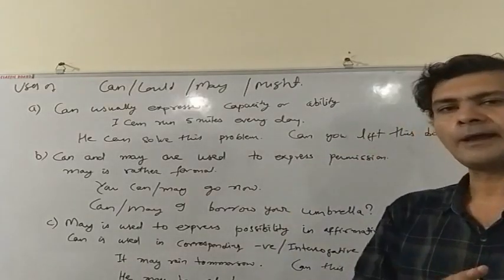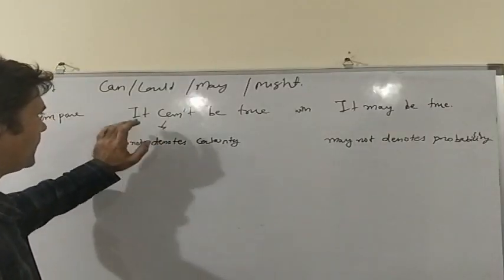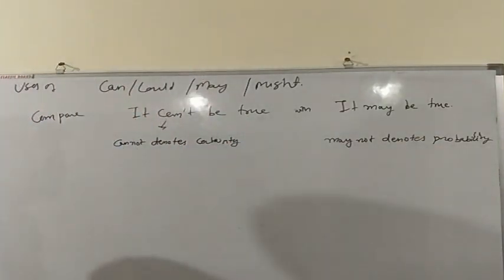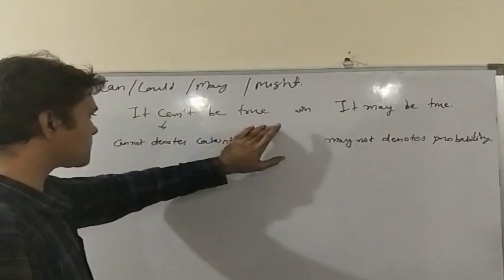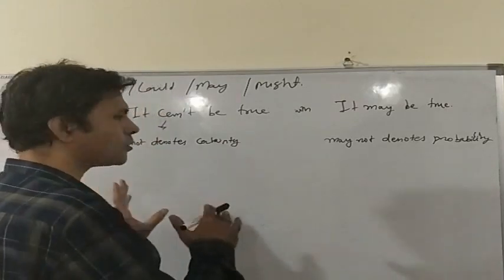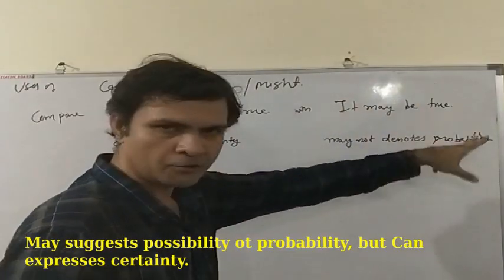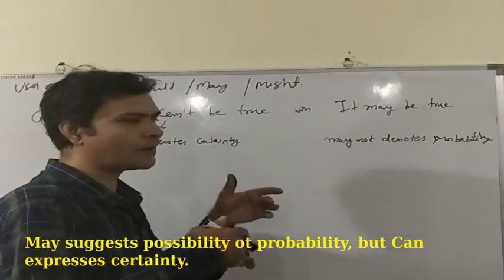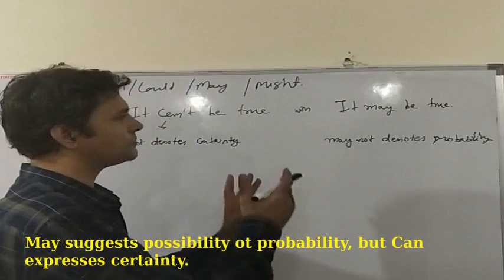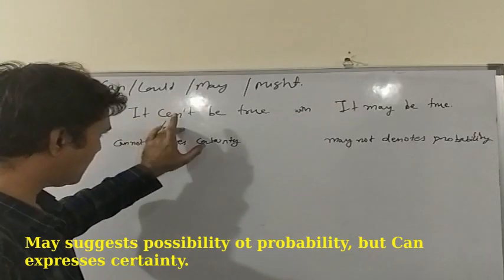There is a difference between may and can. Let us compare these two sentences: it cannot be true and it may be true. What is the difference between these two sentences? The first sentence, it cannot be true, suggests that it is certain that it is not true. We are 100% sure that something is not true. Hence we are saying it cannot be true. On the other hand, when we use it may be true, what we are saying is that maybe there are possibilities that it is true. We are not certain, but there are strong possibilities that something is true or something is false. This is the difference between can or cannot and may.